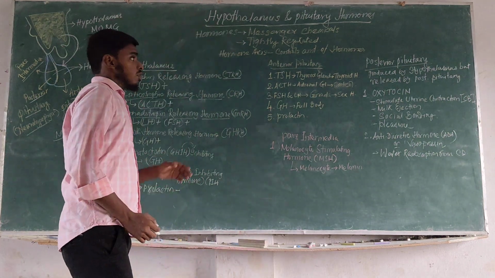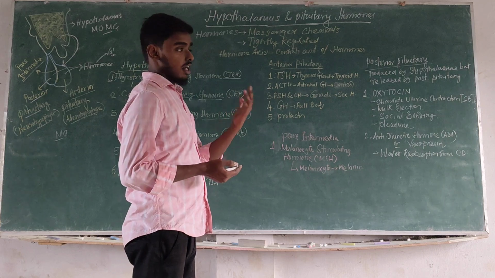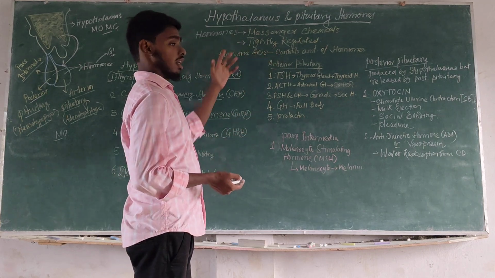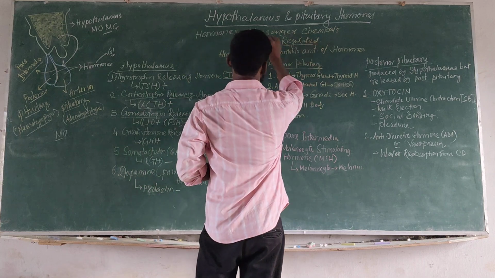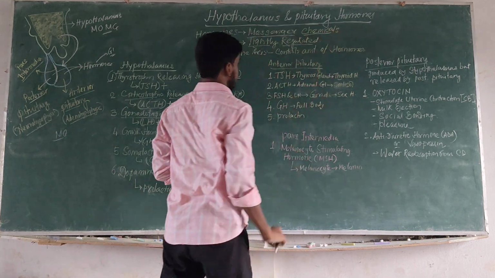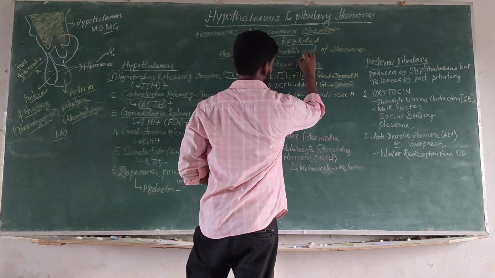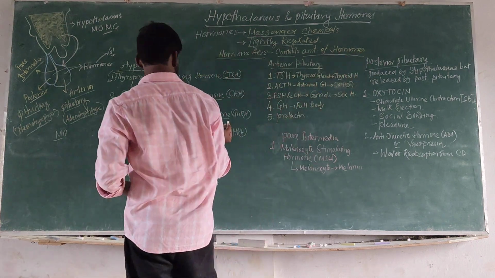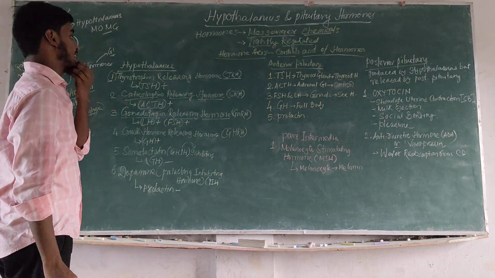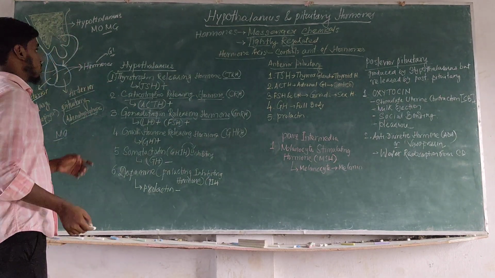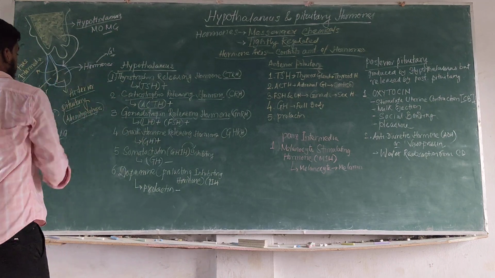So first of all, hormones are generally messenger chemicals. If we do not regulate this, then it doesn't act properly. So it should be tightly regulated. Generally, the hormone axis regulates this, controls the amount of hormones, how much it should release or not. There are generally two parts which release these main hormones: this is the hypothalamus and this is the pituitary.